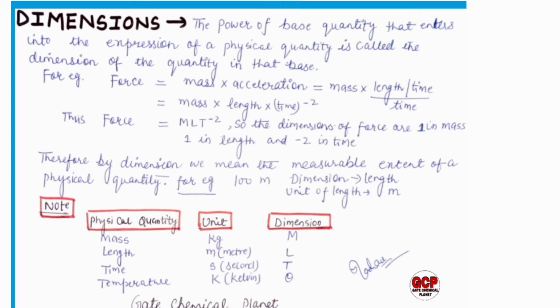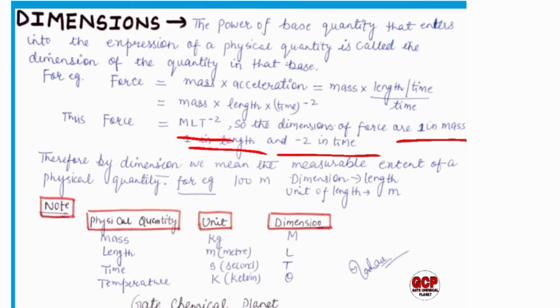So we can write acceleration as length per unit time divided by time. The dimension for mass is capital M, for length capital L, and for time it is T to the power minus 2. So for force, we can write the dimension as MLT^-2. The dimension of force is 1 in mass, 1 in length and minus 2 in time.